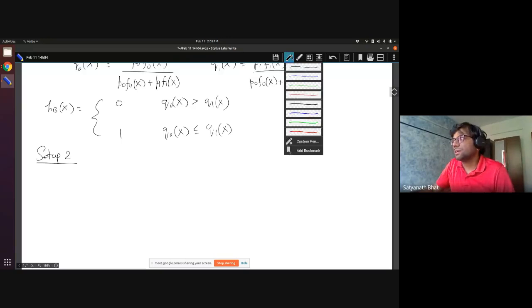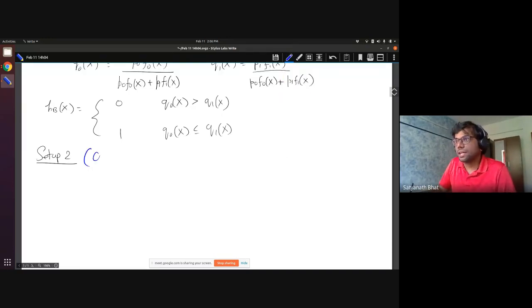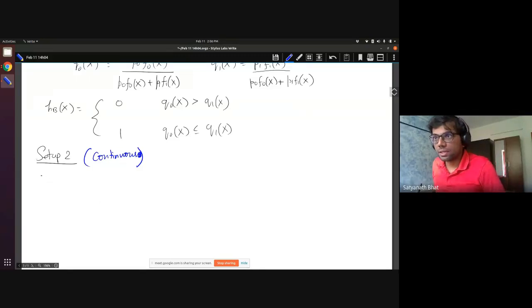So let me choose a little more interesting color. Okay, so this is continuous features. So let's look at the case again. So you have the P0 and P1. This is the probability that Y is equal to 1. Okay, so this was Y is equal to 0. This was 0.8 and this was 0.2.